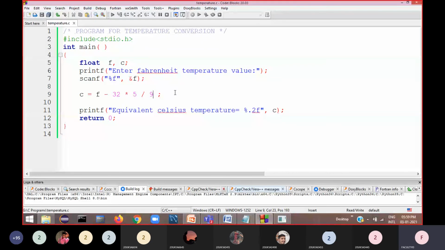It should match with real world data. So accordingly you have to take this data type. If you take integer type, no problem, but whatever you print, when you divide this with 1.8, you will be getting a floating point number, and that decimal part will be truncated, discarded, and you will get only the integer part.